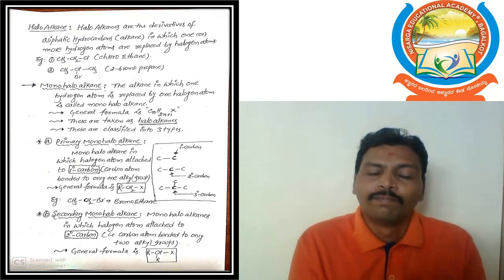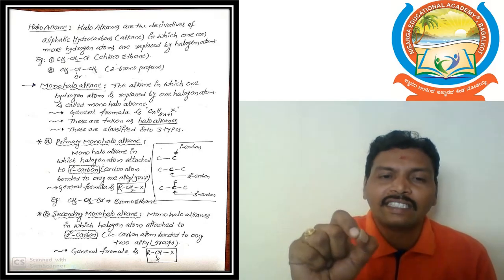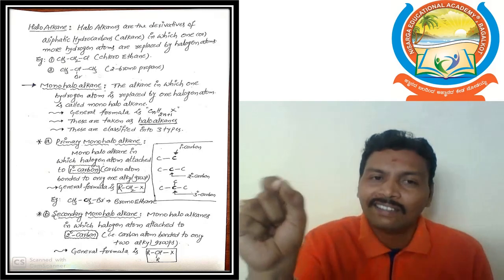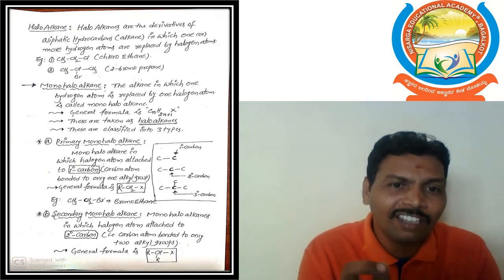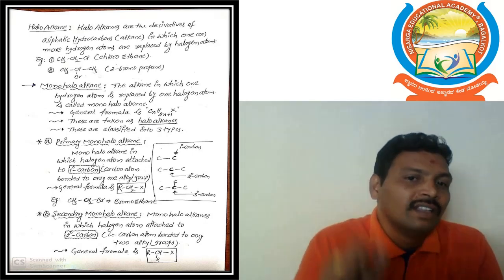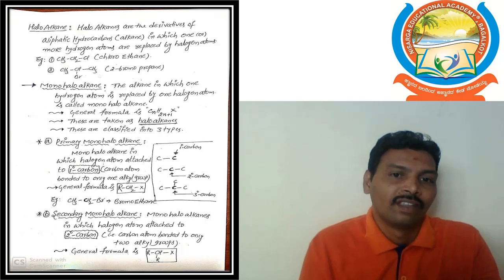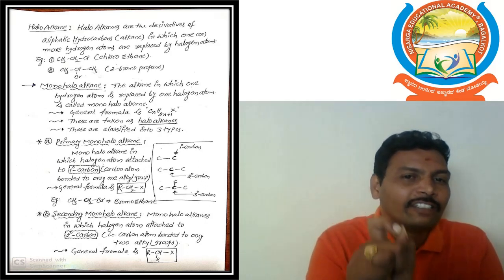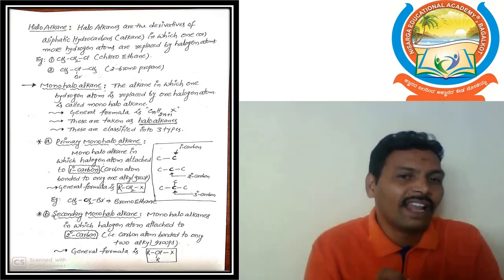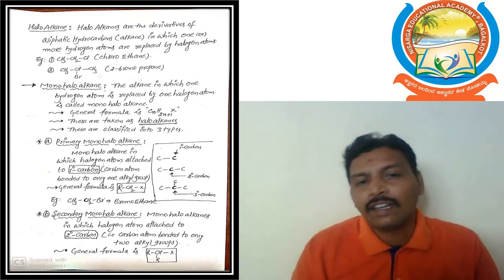For example, CH3-CH2-CH3, the propane molecule. If you want to convert it to a secondary monohaloalkane, what to do? The second carbon has two hydrogens; you remove one hydrogen, and that place is occupied by one bromine atom.